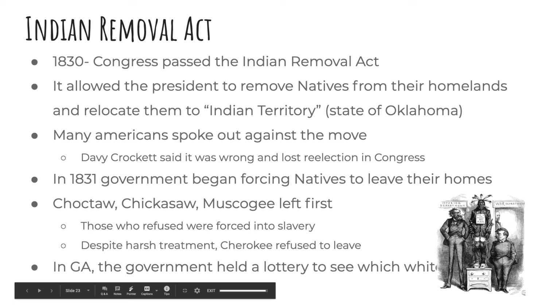And in Georgia, where the Cherokee were living, the government had a lottery to see which white settlers were going to own their land, or who were going to take over their Cherokee farms.